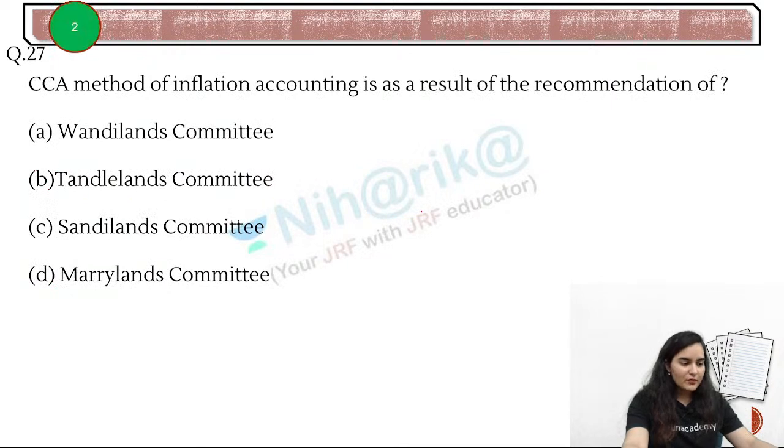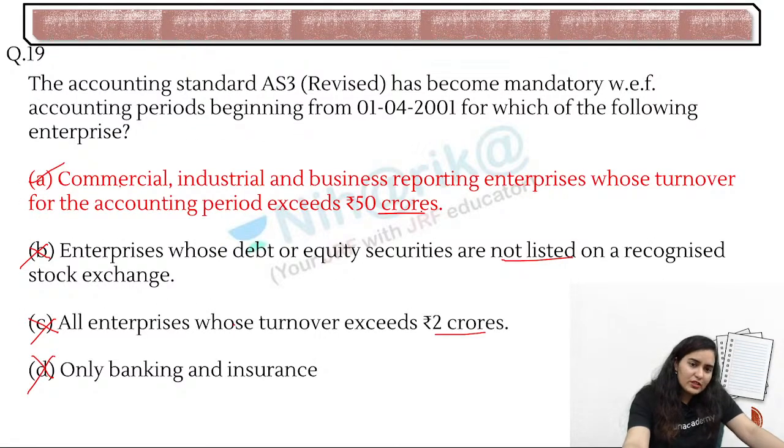Now, they're asking in depth. Now, CCA method of inflation accounting is a result of recommendation of what? It should be 50 lakh, or if it is 2 crore then 2 crore, whichever is the minimum amount it should be applicable at. 50 crore is basically very high. That's why I'm very skeptical here. But okay, I'll leave this question right now and I'll check it again.